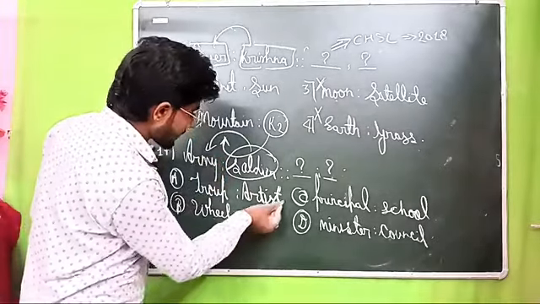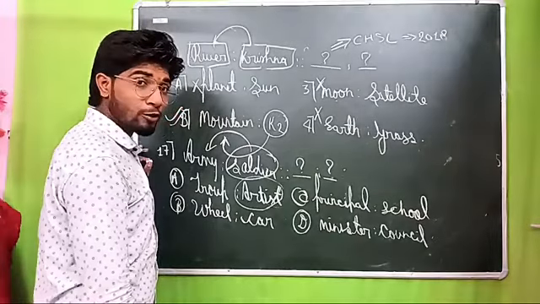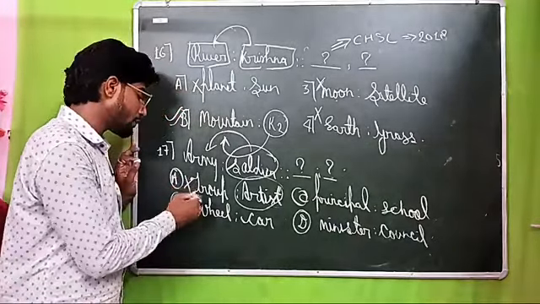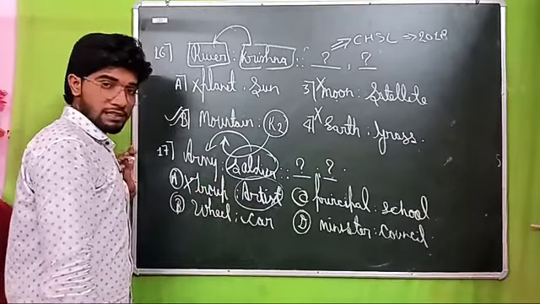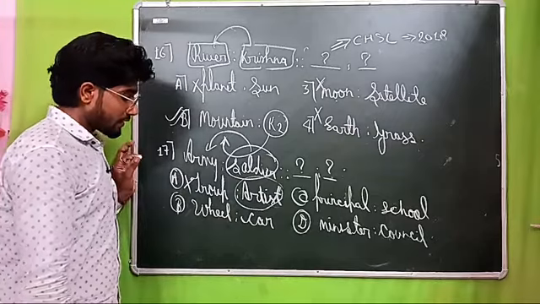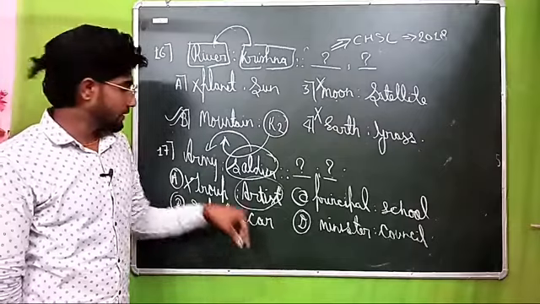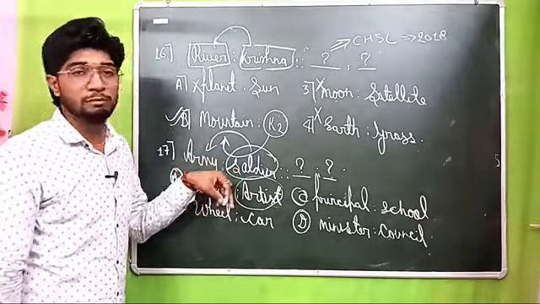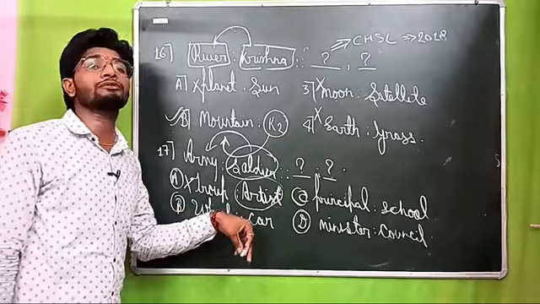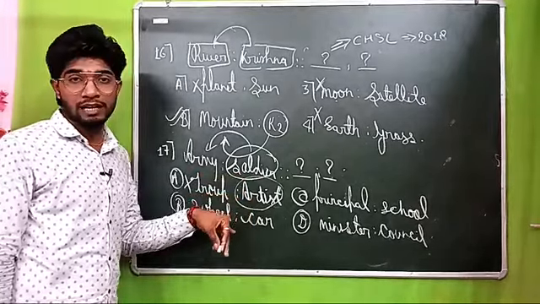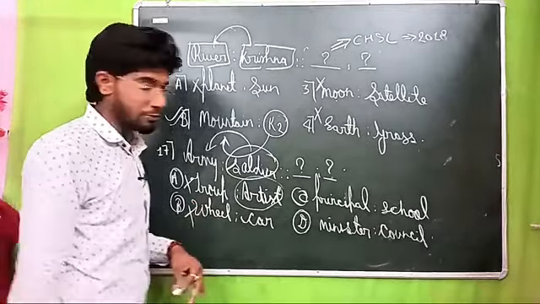So artist is the group of troupe? No, troupe is the group of artist here. So this is wrong, because if troupe were in the second place, then this answer would be right. Here it says wheel and car. Wheel is the part of car. Here there is no matching, because the second option should be the group of the first word. If a collection of soldiers makes the army, then a collection of cars does not make a wheel. So this option will be wrong.